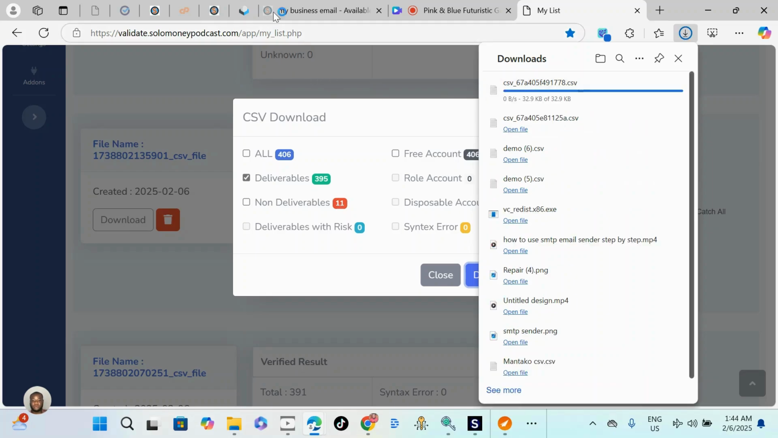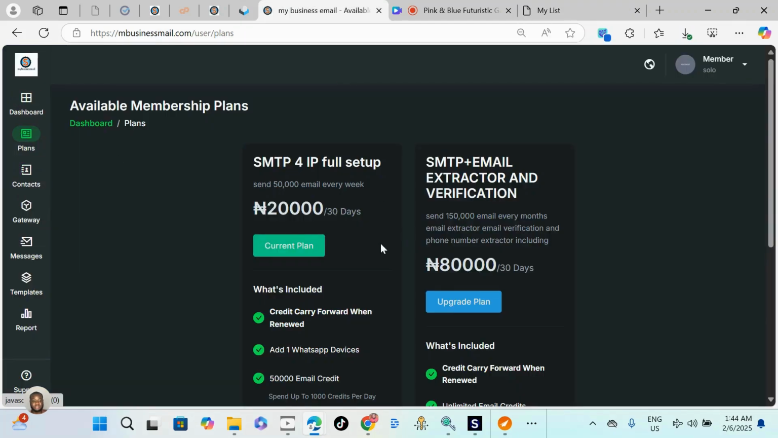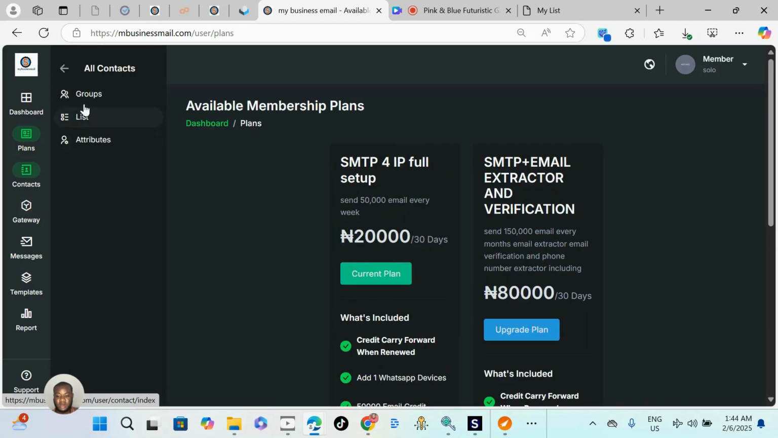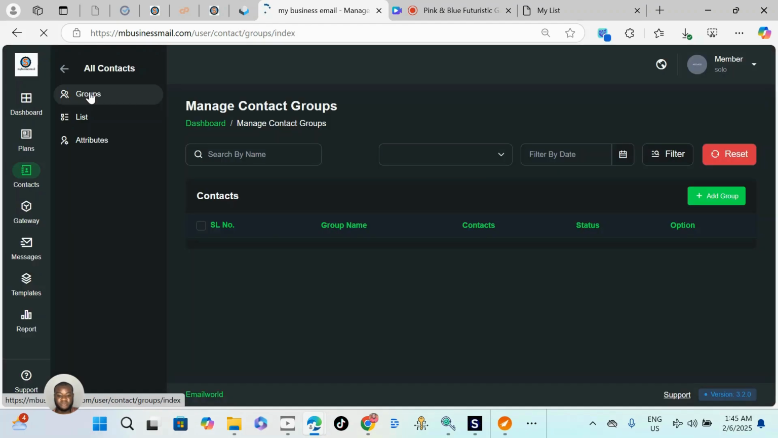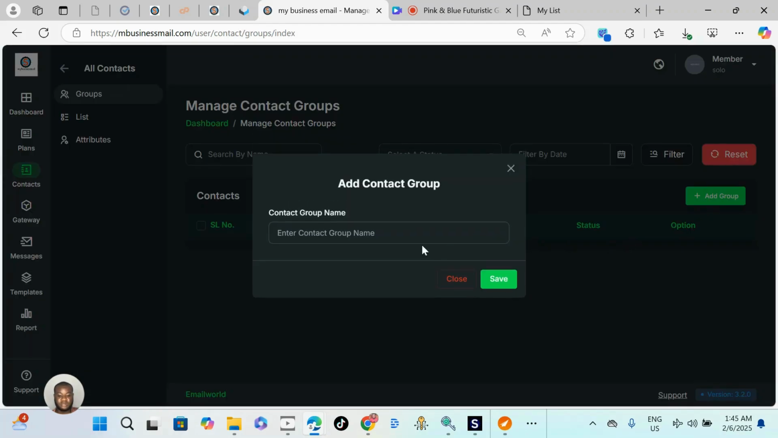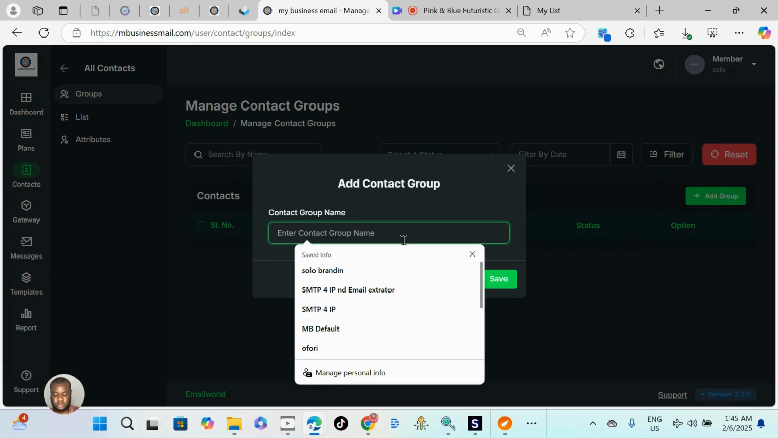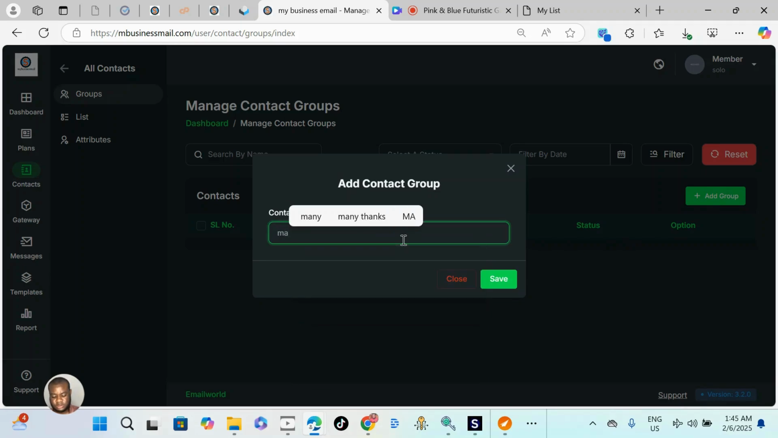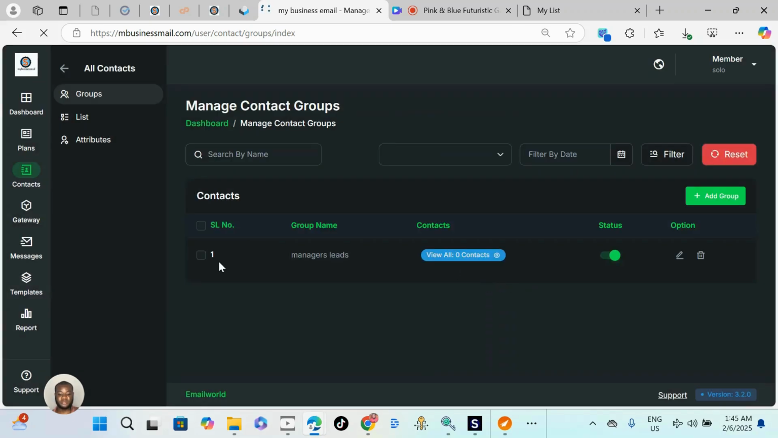What I need to do is go back to my sender. We need to upload the emails we just downloaded from verification. Just click contact and click group because I want to save it in my group. Just create group. I'm going to call this one managers lead. This is the same way you upload emails that are on your notepad on your computer. So I'm going to upload the email list on this managers lead.